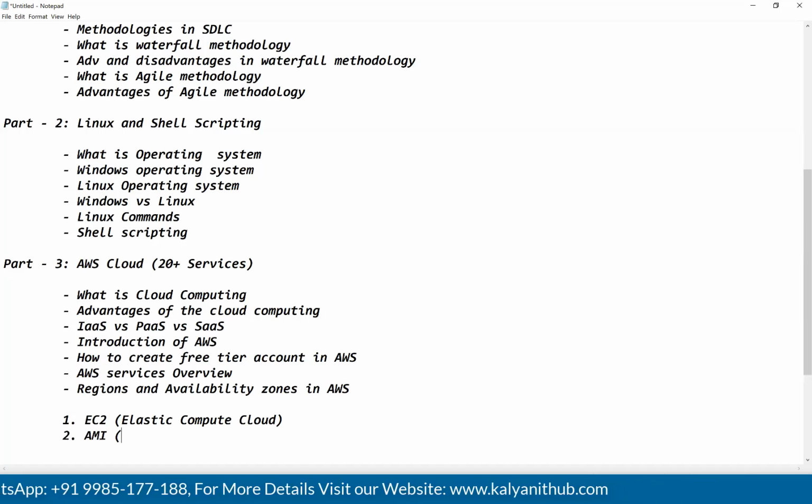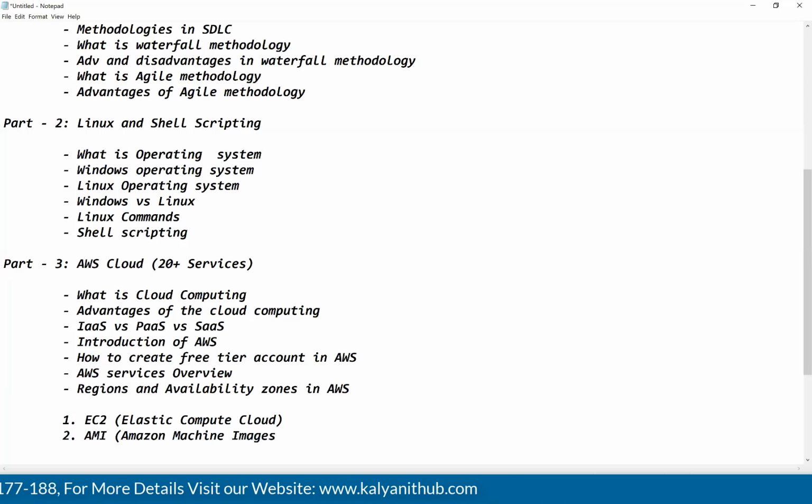AMI stands for Amazon Machine Images. Next, we will talk about EBS. EBS stands for Elastic Block Store.